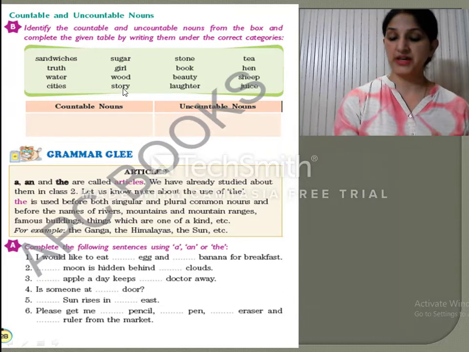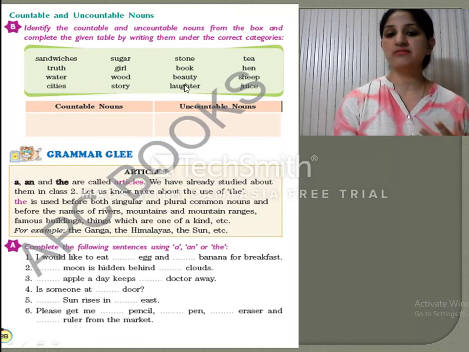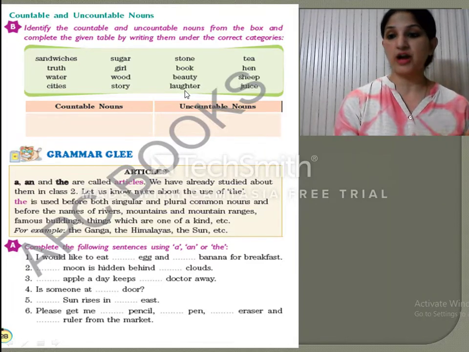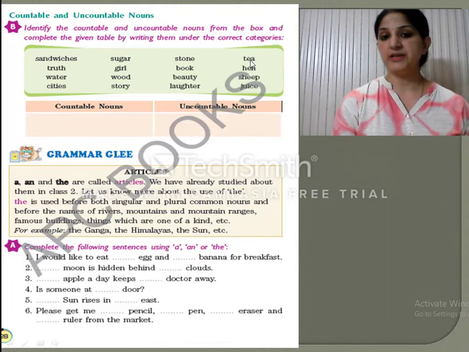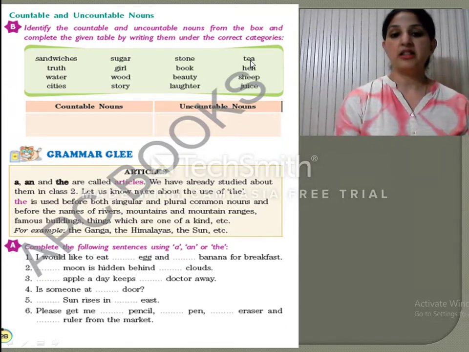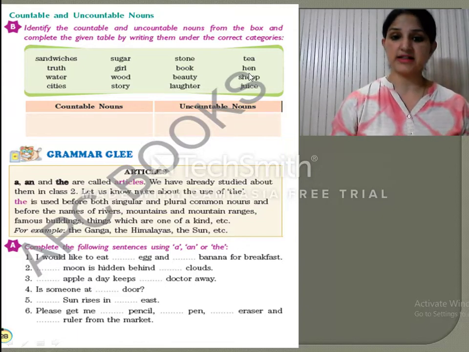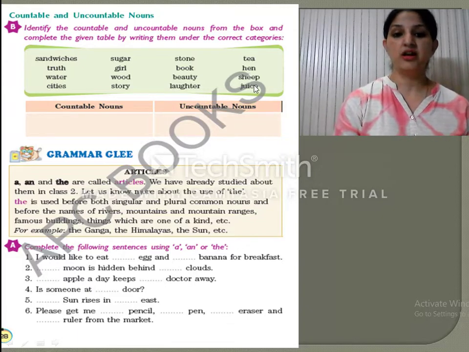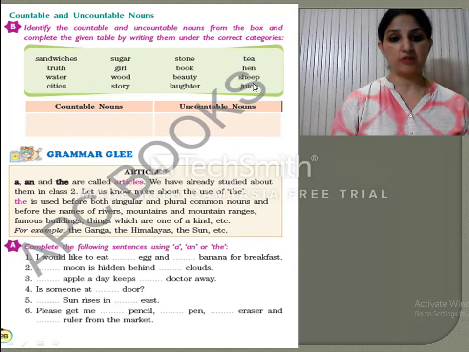Then story. Yes, stories can be counted. Stones. Stones can be counted. Books. Books can be counted. Beauty. Beauty cannot be counted. Laughter. Again, you can't count laughter. Tea. You cannot count the tea leaves or the total amount of tea. Then hen. Yes, of course, hen can be counted.